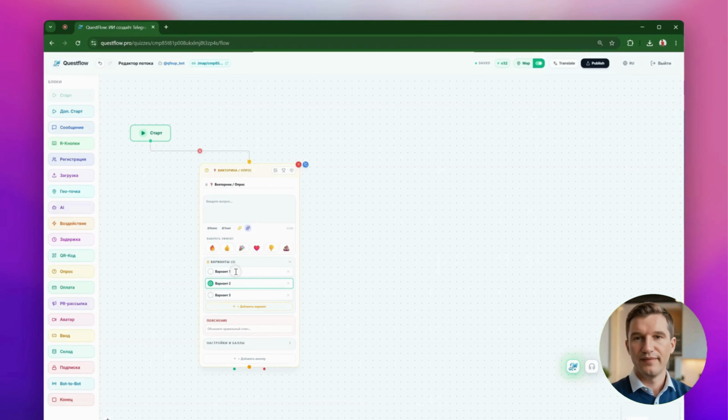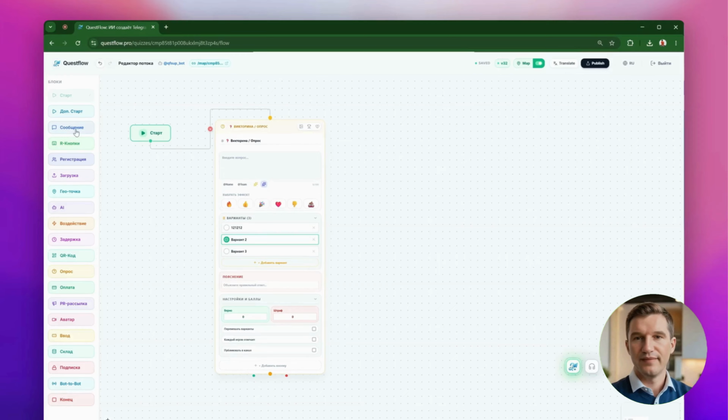Next, we add the necessary answer options. For those who pick the wrong one, there is a special explanation field, so the person immediately understands their mistake and learns the correct fact. And now for the fun part, a flexible point system. You can automatically award positive points or even deduct points for specific answers. This is the perfect tool for educational training sessions, marathons, quests, or team games.